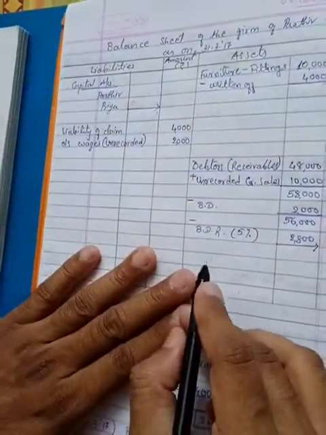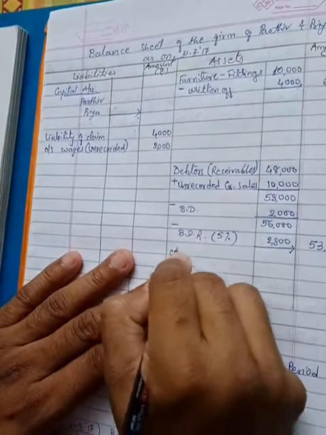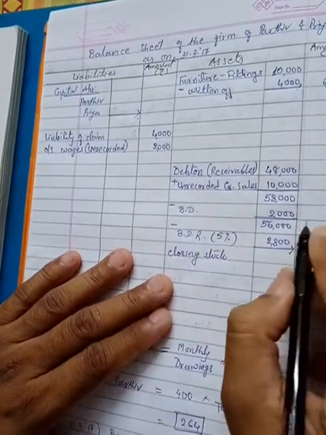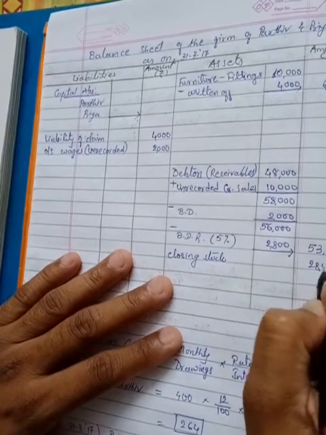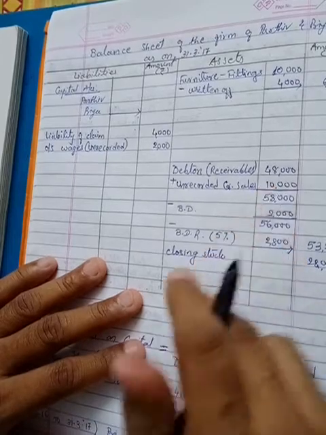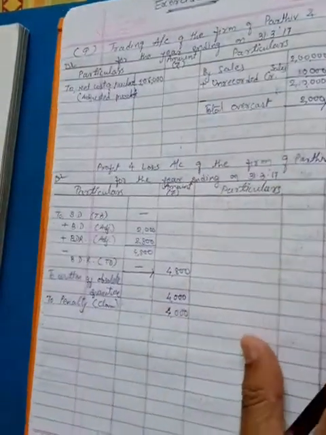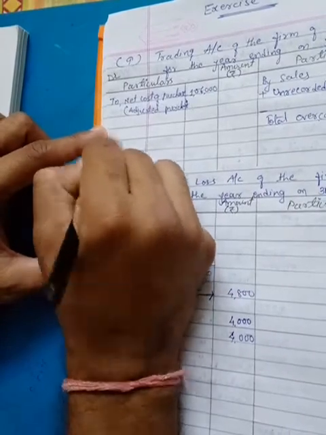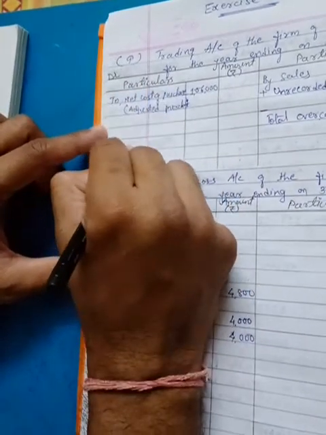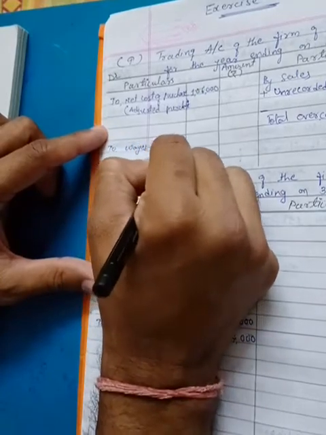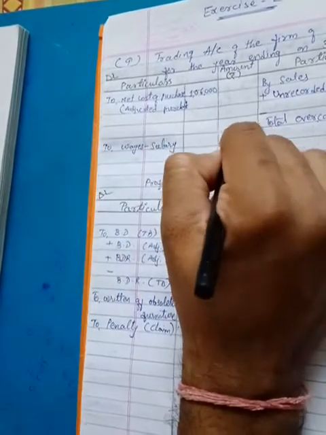Then stock of goods on 31/3/17, that is closing stock, given in trial balance. Only one effect shown in the balance sheet on asset side. I am writing on asset side closing stock, which is given 28,000. Then receivables recorded, wages and salary. So wages given first means shown in the trading account debit side after leaving two lines, because still there is one thing we have to record. After leaving two lines I am going to write wages and salary amounting 10,000 in outer column.